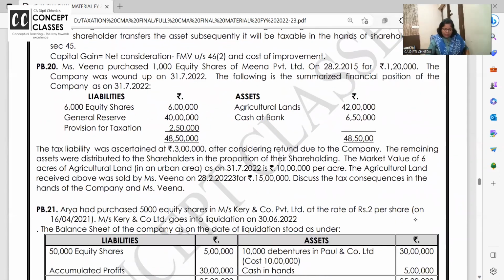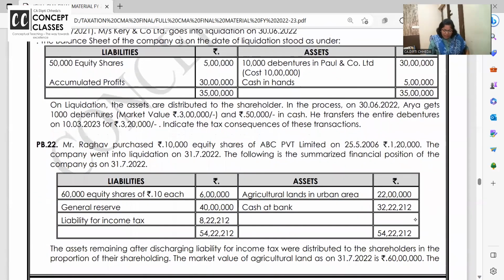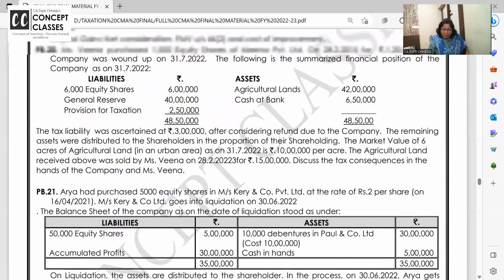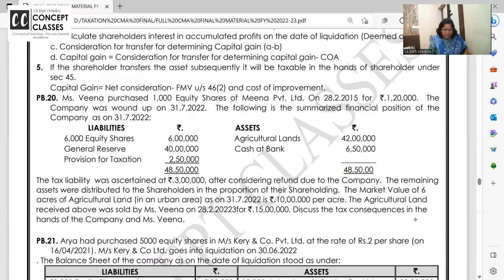I have given these notes and we have solved 2-3 good problems. Out of that, any one we can pick up and solve. Let us take up this problem. Veena has purchased this same problem in Inter is there in the name of Vasumati with little different figures. And in the exam, scanner problems like these repeat with different figures. So if you get a choice in the exam, slump sale problem or liquidation problem, you should surely do it. If you know the concept, watch this revision video repeatedly to get the concept and then practice the problems. You will surely get it.